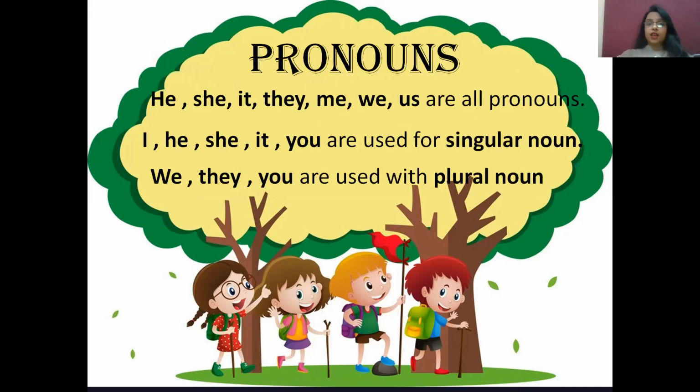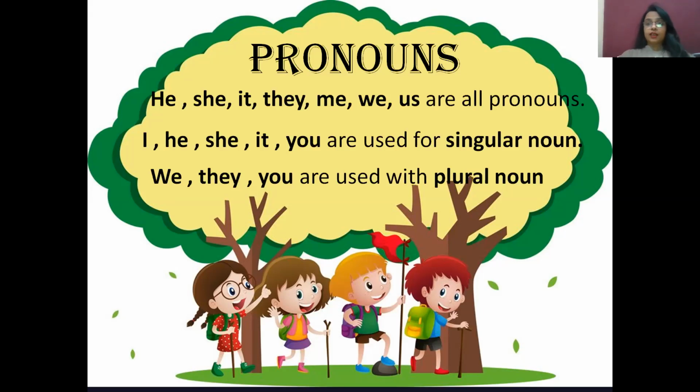Different types of pronouns are he, she, it, they, me, us. Me is used for oneself. We is used when I'm talking about myself and the other person, and us for all of us, including me. They are all pronouns. I, he, she, it, you are used for singular noun.